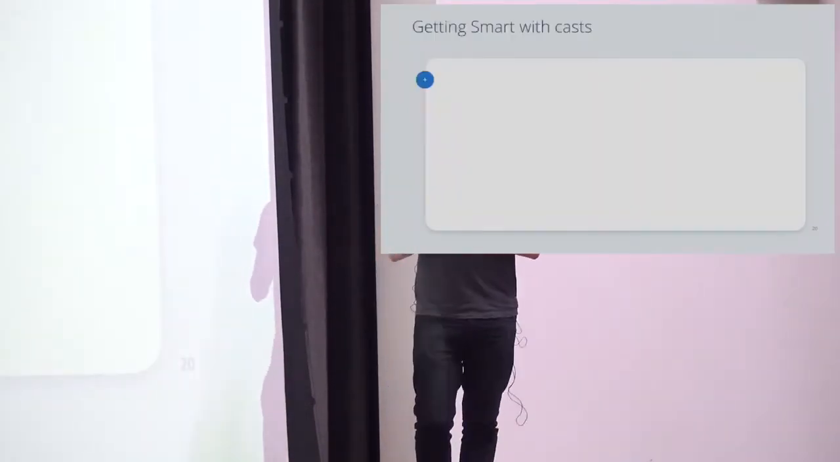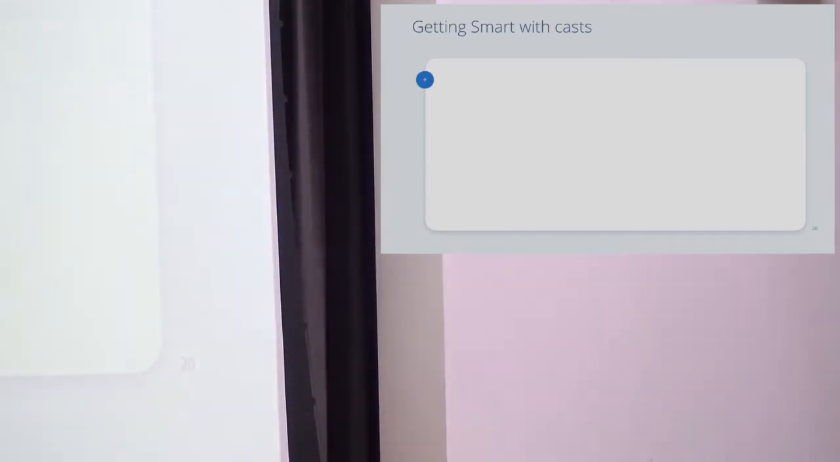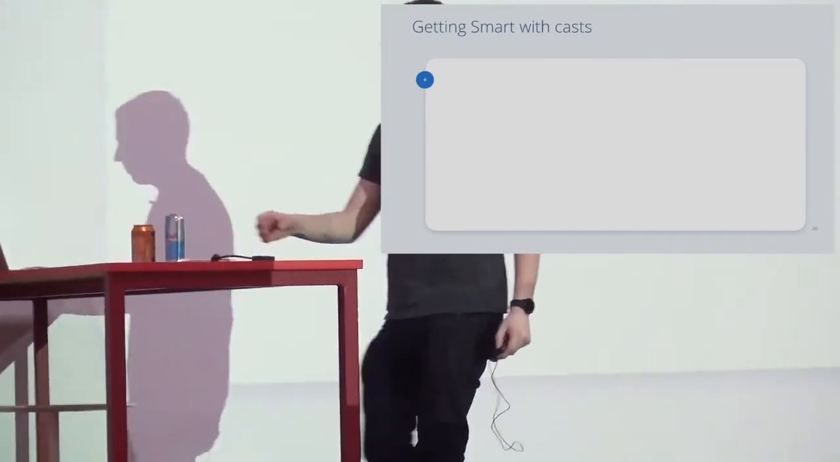Cool. This is a really, really cool feature, I think. Smart casting. It kind of blew my mind when I first came across it.